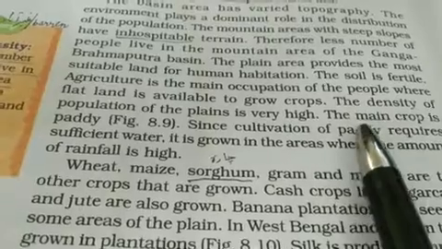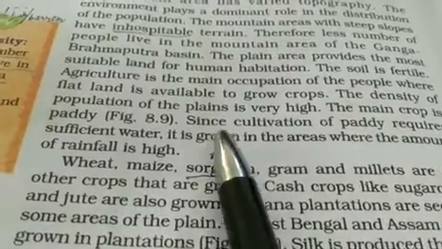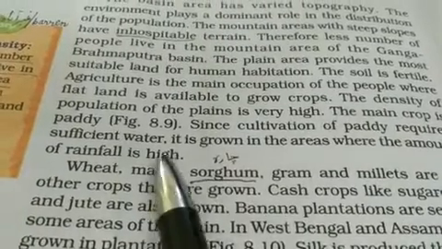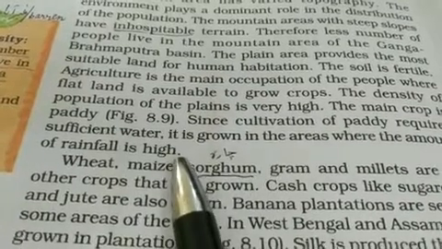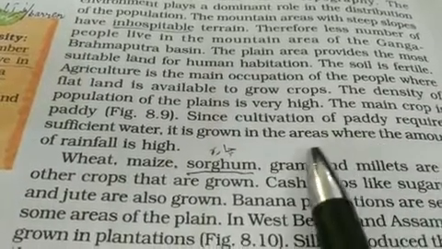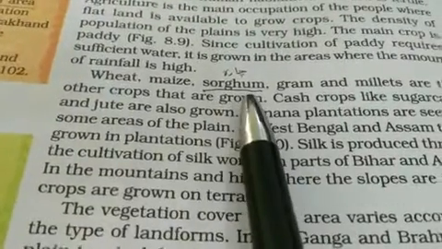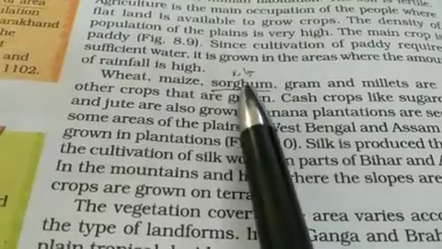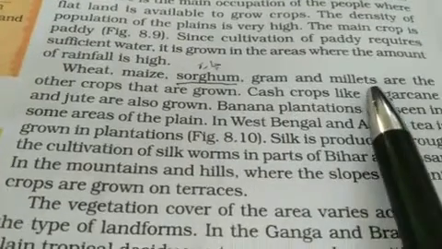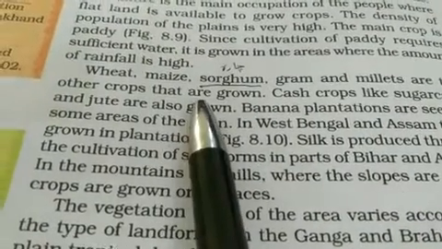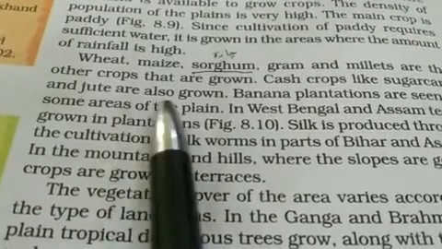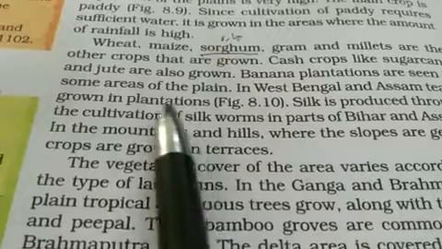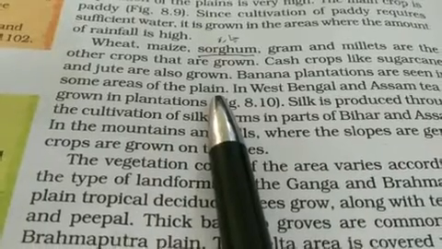Dense population is there. The main crop is paddy. Since cultivation of paddy requires sufficient water, it is grown in areas where the amount of rainfall is high. Many other crops are also grown, like wheat, maize, sorghum, which is cattle food, gram and millet. Some cash crops like sugarcane and jute are also grown here. Banana plantations are also found in some areas of the plain.